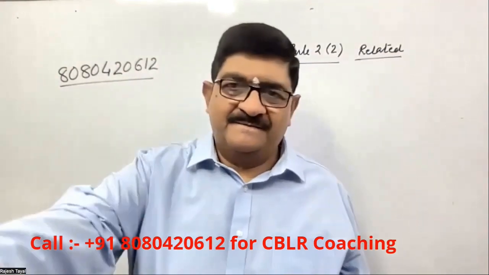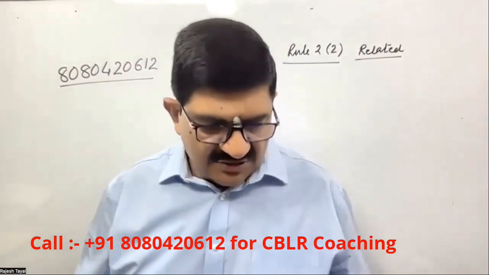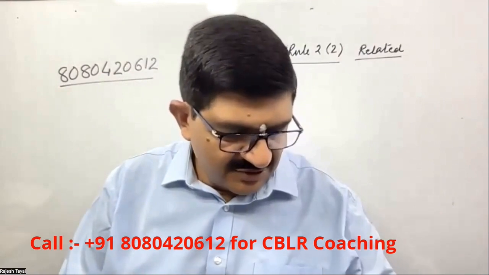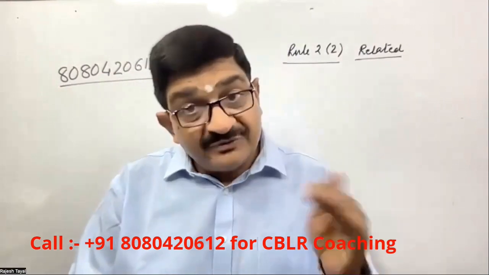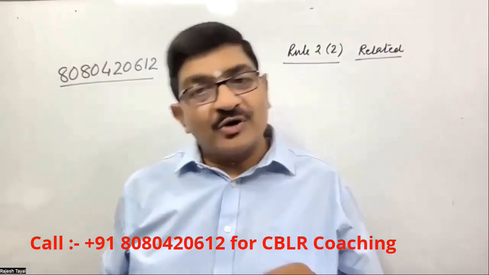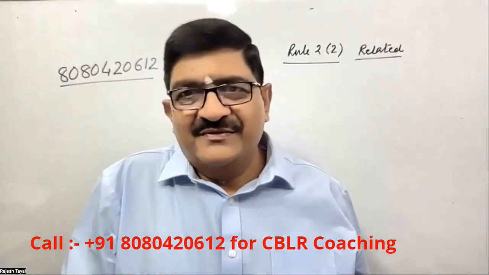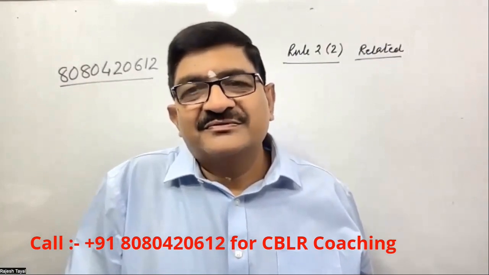Because value may be influenced by the relation. Valuation has to be as per rules written, if it is related. Even if they are not related, valuation is still as per the rules. So whether related or not related, valuation is always as per the rules. No, relation may be influencing the price.